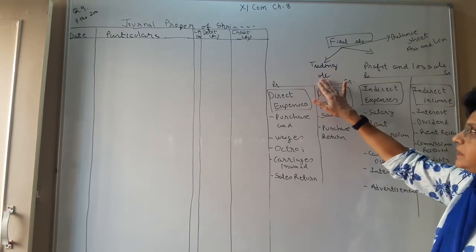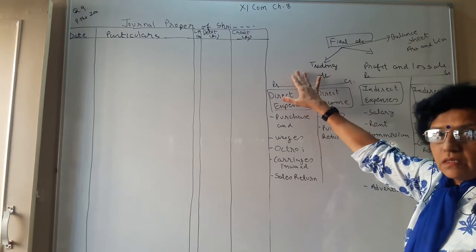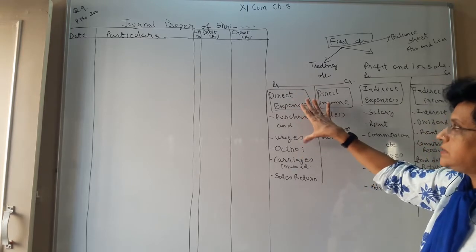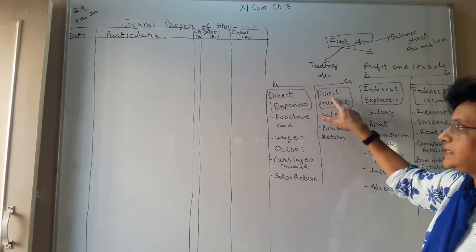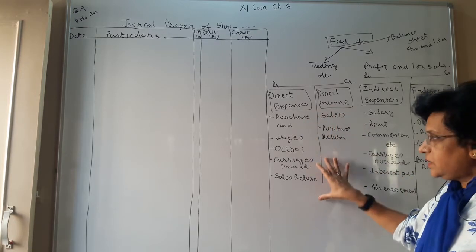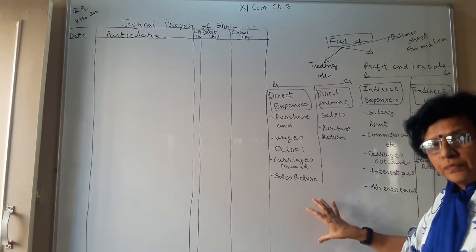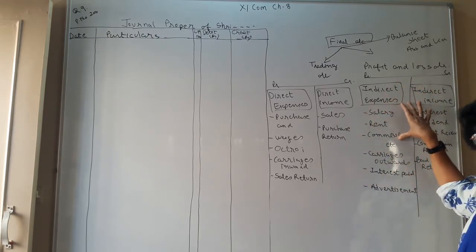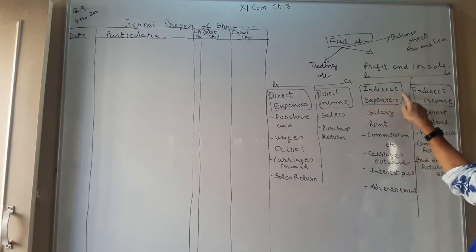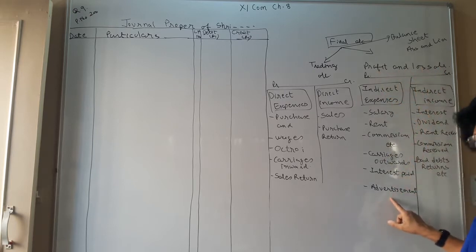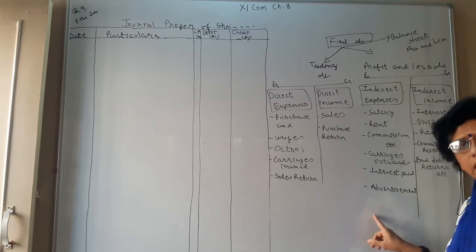So what is the trading account? In the trading account, we write the closing journal entry and transfer all the direct nature expenses and direct nature income into the trading account. That account gives us the gross profit. Then we prepare the profit and loss account. From the trial balance, all the indirect nature expenses and indirect income are transferred to the profit and loss account. That will give us a net profit or a net loss.